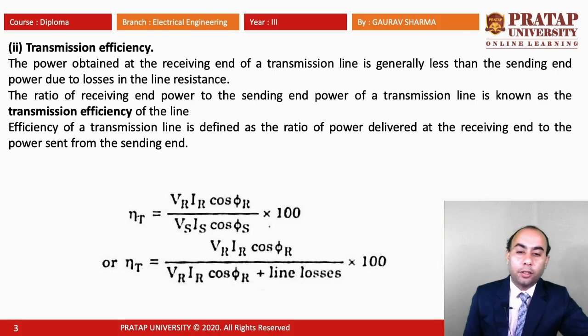We can also say, in terms of the receiving end, that the efficiency is Vr Ir cos phi r divided by Vr Ir cos phi r plus line losses. In the sending end power, obviously it is the receiving end power plus the losses. Both are included, so we can calculate the transmission efficiency.